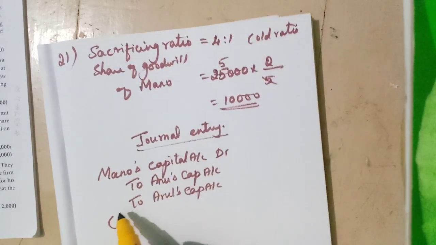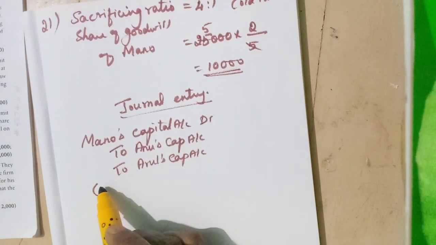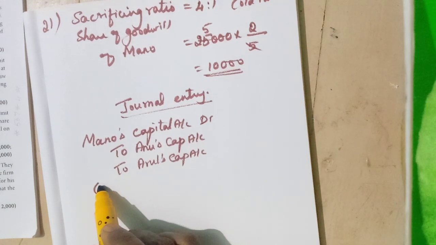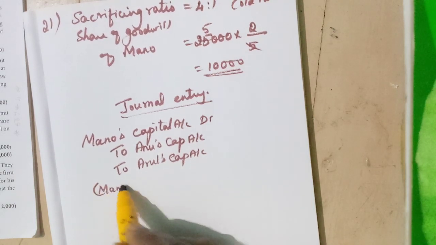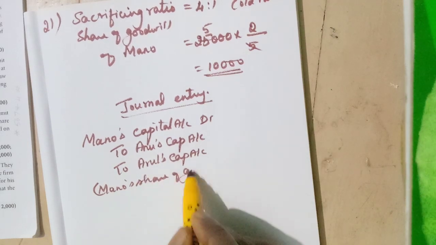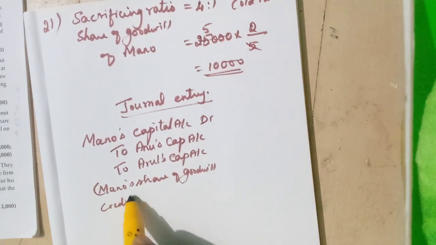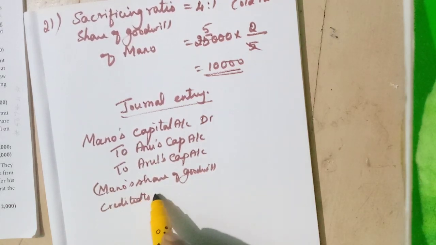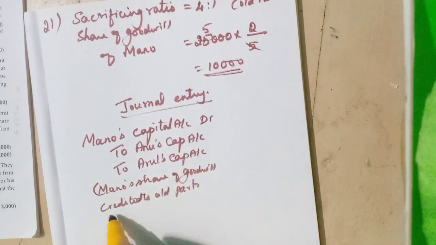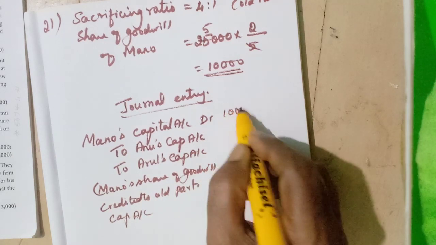Okay, now Manu's share of goodwill credited to old partner's capital account. Amount 10,000, isn't it?